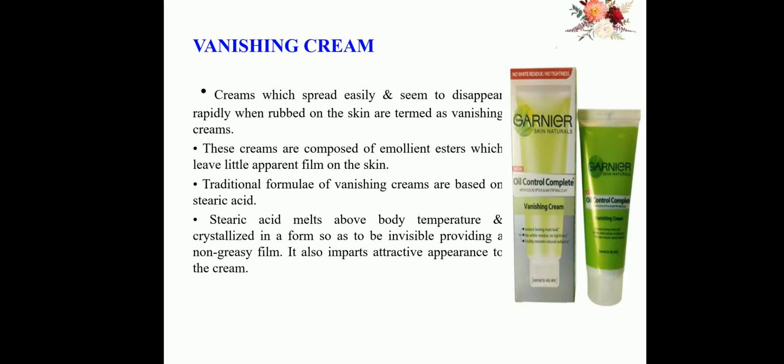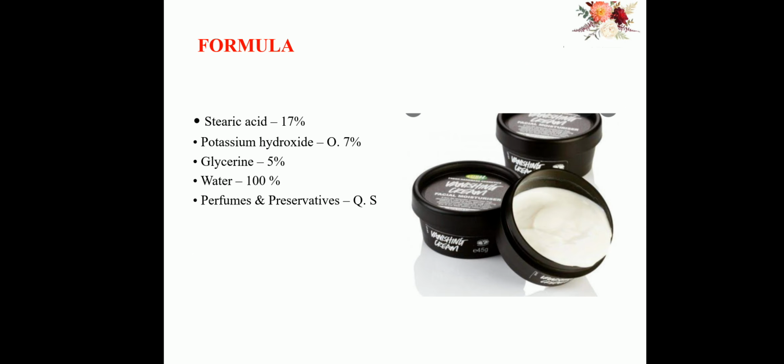The main ideal properties of vanishing creams are high melting point, pure whiteness, easily rubbed on the skin, very little odor, and low iodine number. The formulation of vanishing cream includes stearic acid, potassium hydroxide, glycerin, water, perfumes, and preservatives.